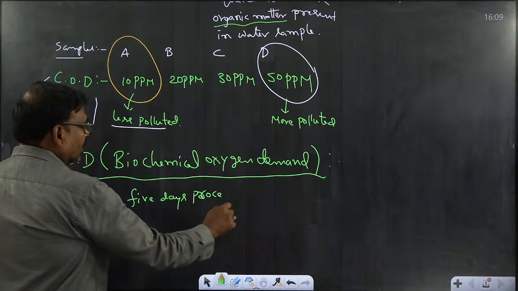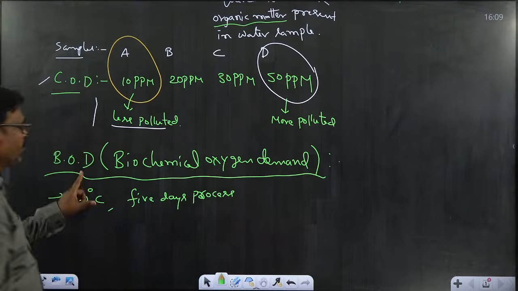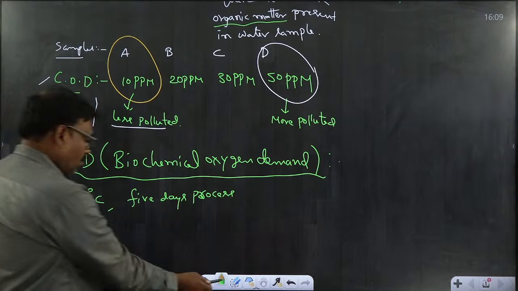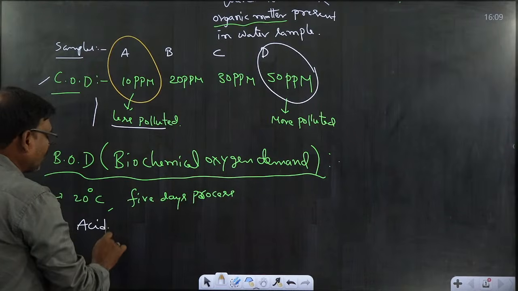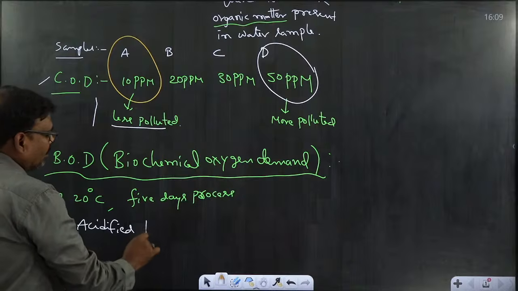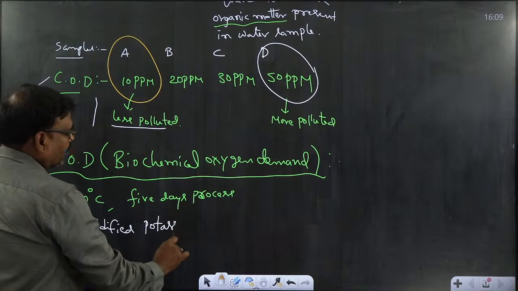The samples whose BOD value is being analyzed are treated with acidified potassium dichromate. Here also, acidified potassium dichromate.